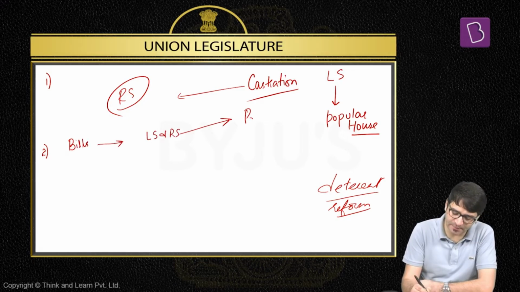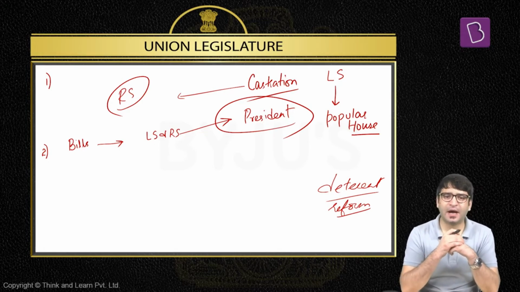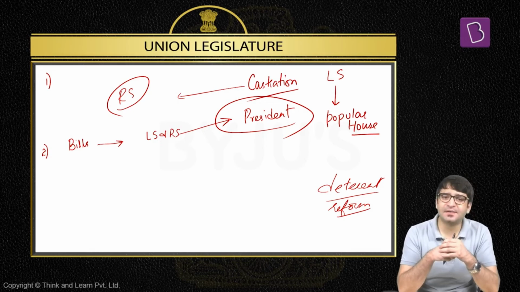Relevance number two, all bills passed by the Parliament shall have to be passed by both Lok Sabha as well as Rajya Sabha and then signed by the President as well. We say President is an integral part of the Parliament. Why? Because no bill can become a law, can become an act unless and until President gives his assent.